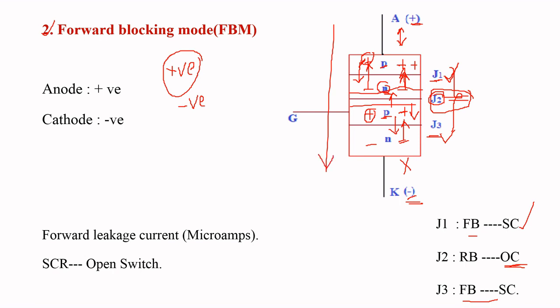But due to the minority charge carriers, a small amount of forward leakage current, of the order of microamperes, can flow from anode to cathode. In this case also, SCR acts as an open switch. This is the second operating mode, that is forward blocking mode.